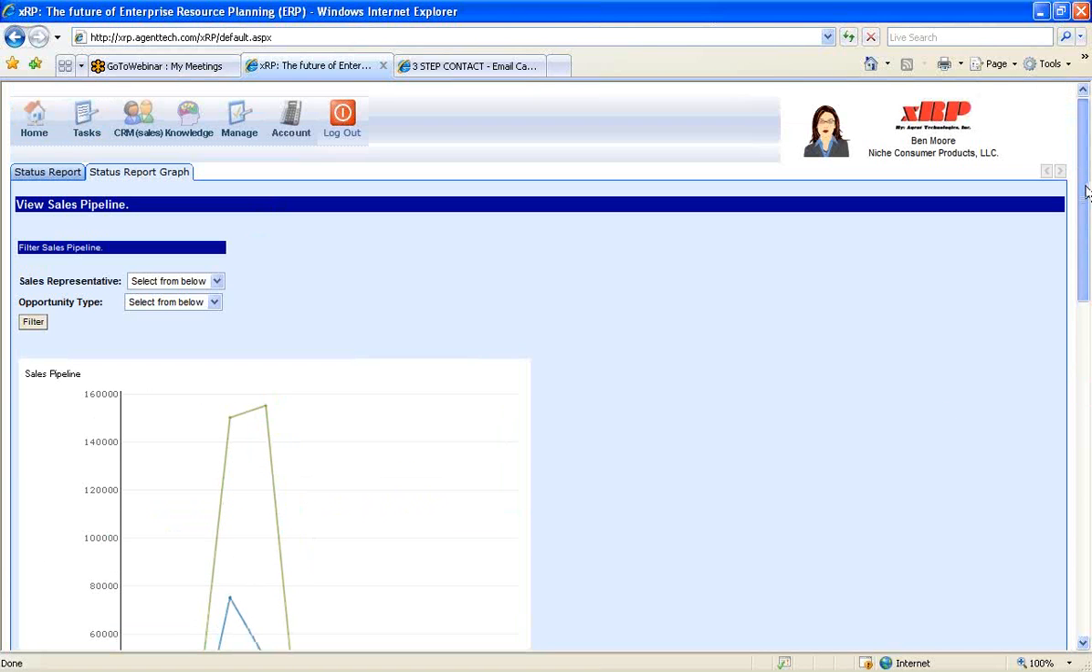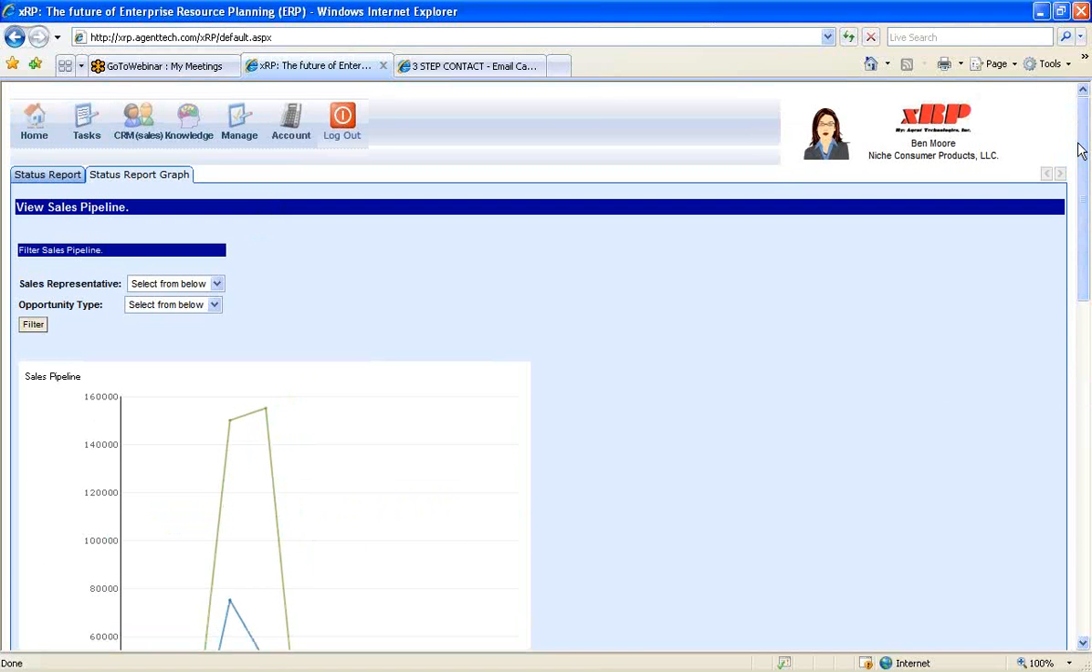So these are just some of the features of xRP, and how it can really be used to track and analyze your business results and supercharge your sales force to sell more, track what you're doing, and shorten your sales cycle.